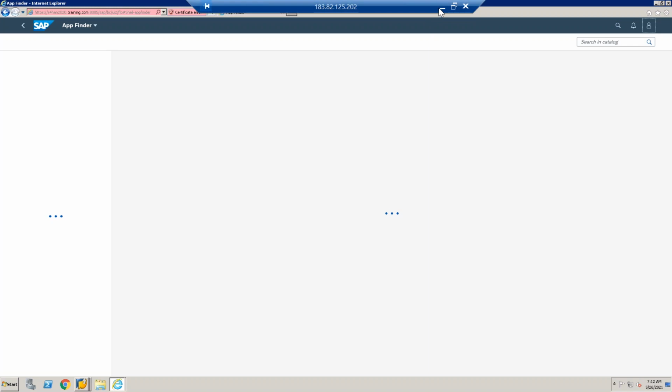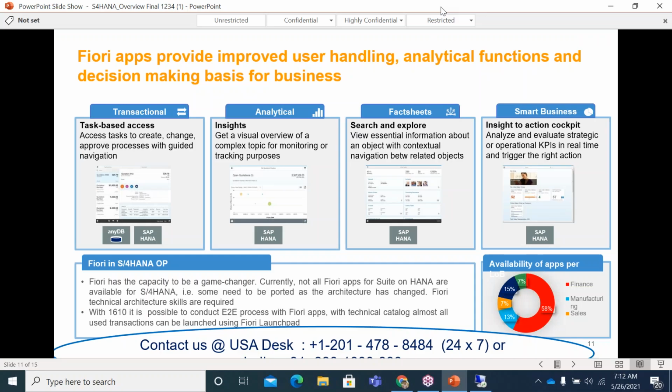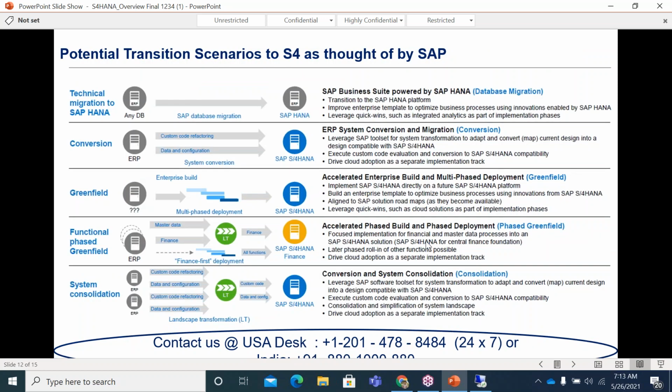Okay, I think this is loading, so it will take some time. So let me come back here. Like this, basically, this is Fiori. It will look like this, like these dashboards and all, where you will have the transactional apps and analytical apps, fact sheets, and smart business apps, and all these things. We will discuss this during our actual sessions.